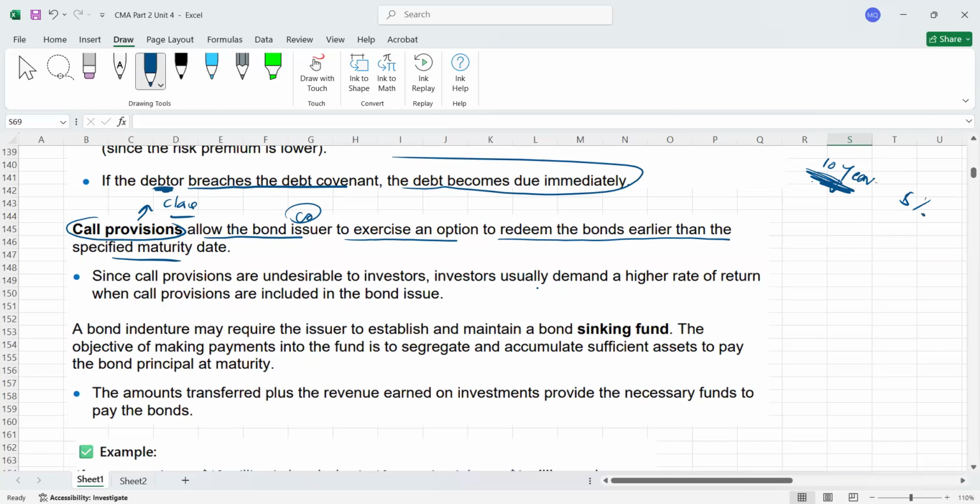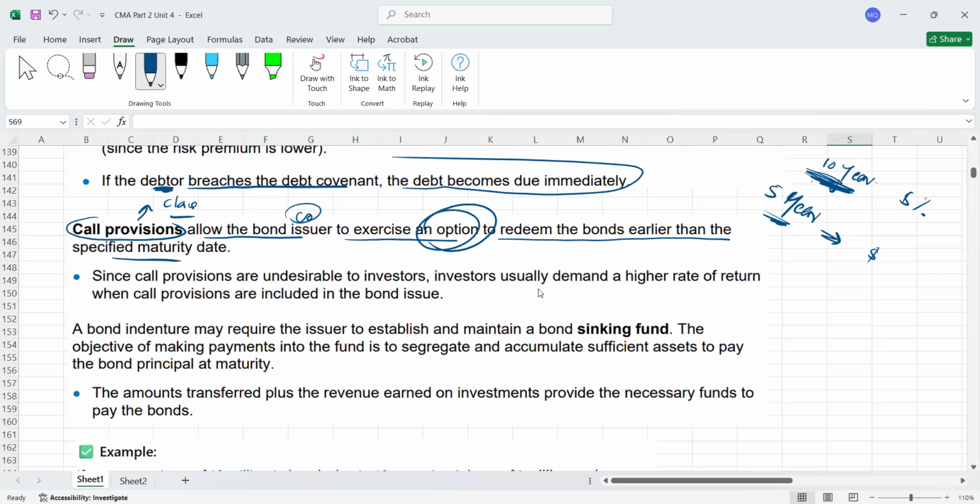But there is one extra point written in the indenture that the company can call it back, for example, after 5 years also. The company has this option, option meaning choice. The company can call it back maybe after 3 years, or after 5 years, or after 6 years, whatever duration you decide. And the company will repay you this much amount. That's called a call provision.